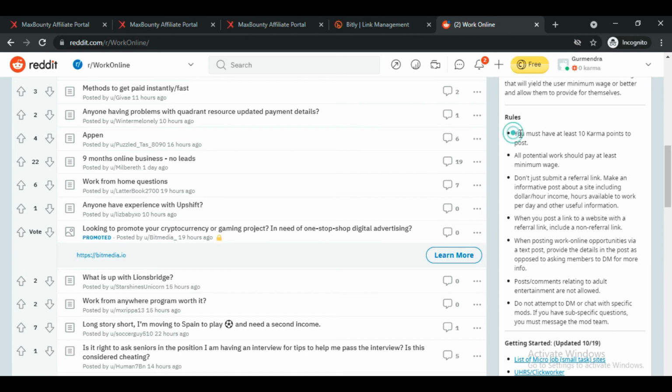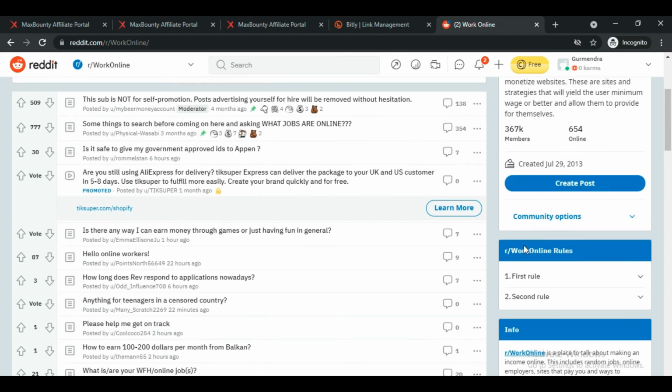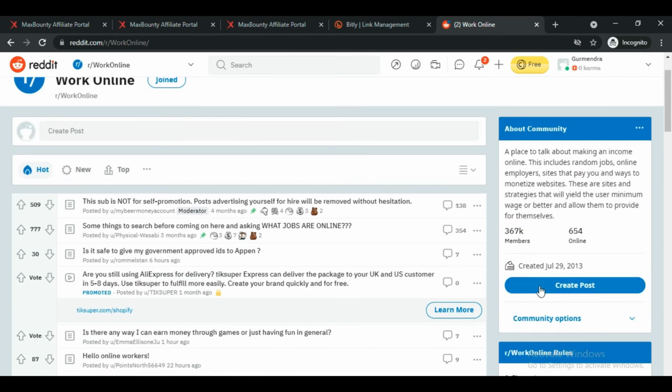Like here you can see that they have written you must have at least 10 karma points to post. Don't just submit a referral link. And you can see here that they have written posts and comments relating to adult entertainment are not allowed. So make sure you read all those rules there, and then you have to click on this create post button here.